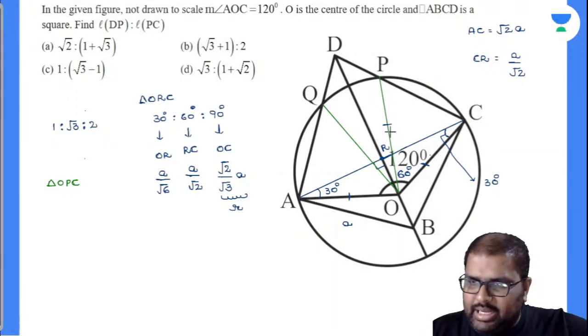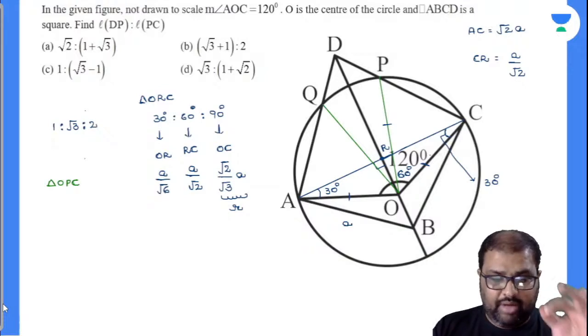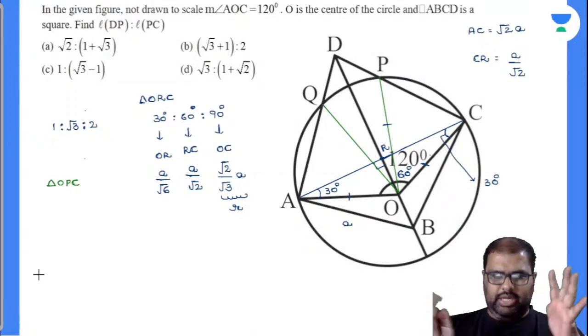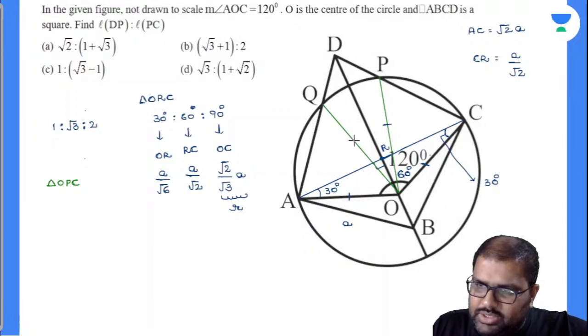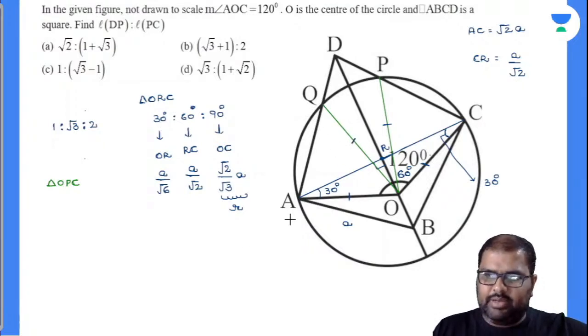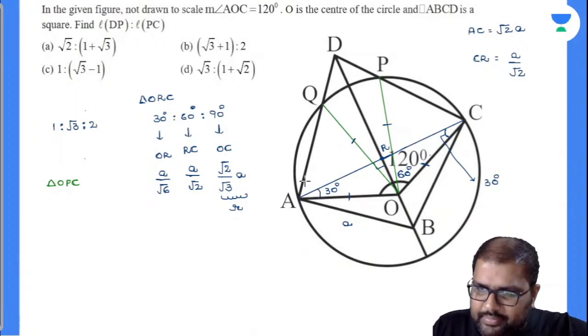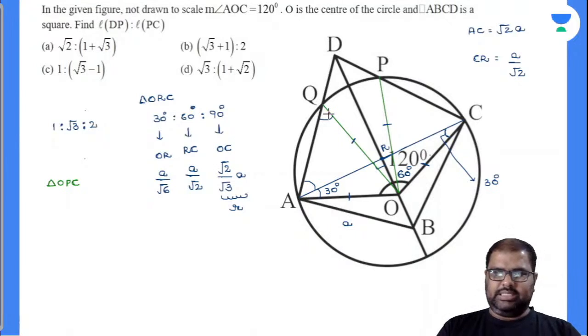What will be this angle in triangle OPC? It is not 60 degrees. How can we say this? Now I can draw one point perfectly. Anybody? A, B, C, D. Waiting for your answer. Raj, it is not option D first of all. This is also completely an isosceles triangle. Now see here, angles opposite to equal sides will be equal. Now this angle will be equal and this angle will be equal. Now how much will this angle be? If you can find that out, your answer is done there.